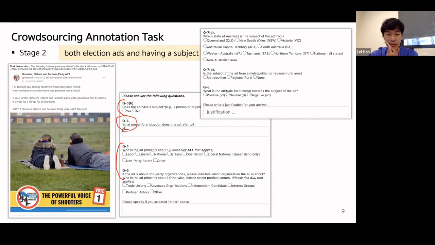Here, Q4 is who the subject is, which area they come from. And we also ask them the attitude or sentiment towards the subject of the ad. We also require them to provide an explanation of the sentiment score they have provided. That's a justification.